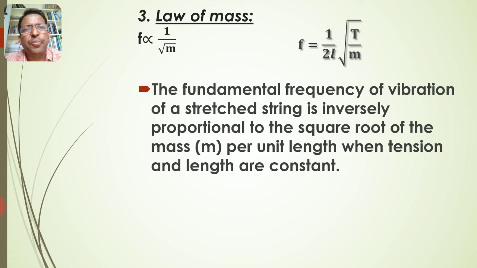So what does it mean? That means as the mass per unit length decreases, the frequency of the sound emitted increases. If you take a thin wire, the frequency of sound emitted increases. If you take a thick wire, the frequency of sound emitted decreases. This is the meaning of the law of mass.